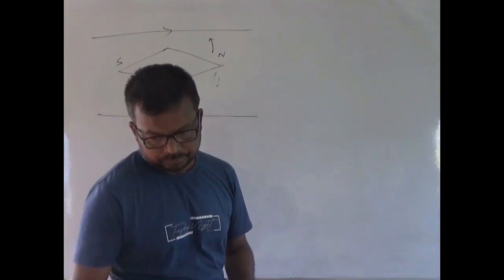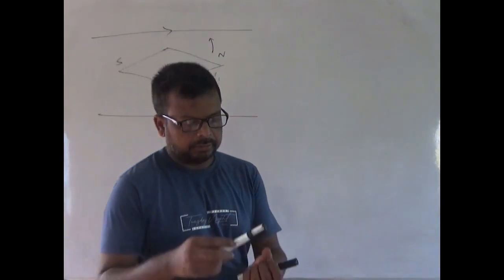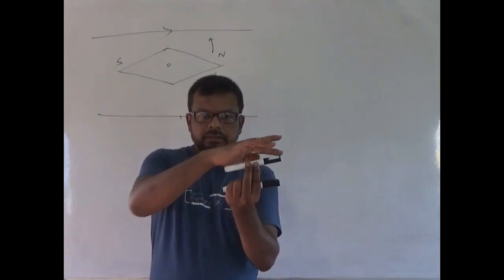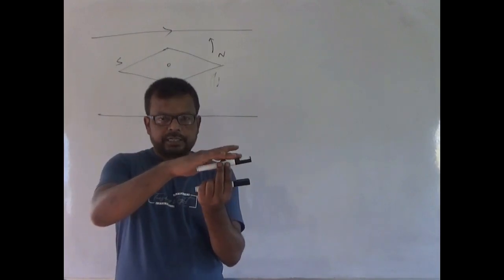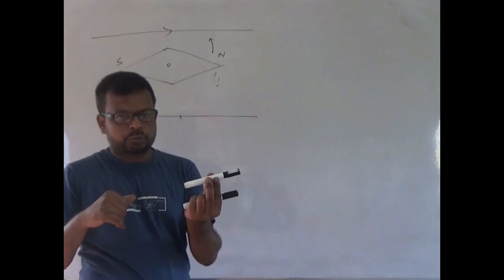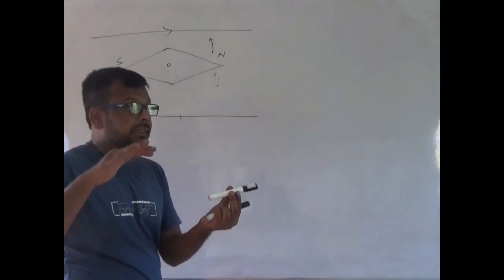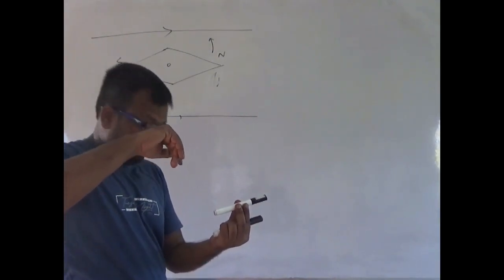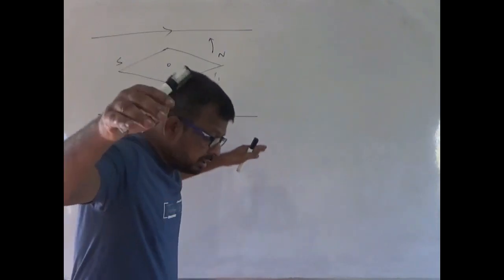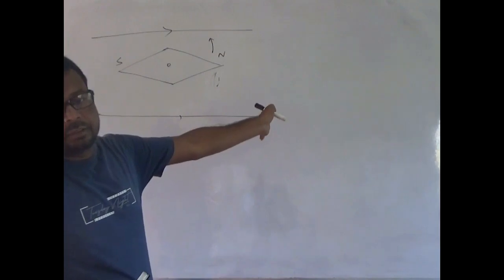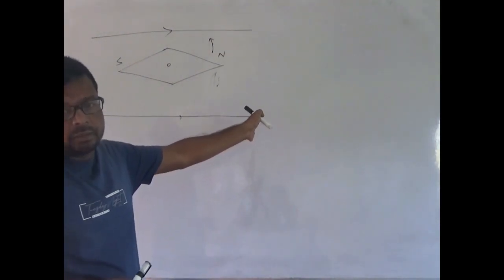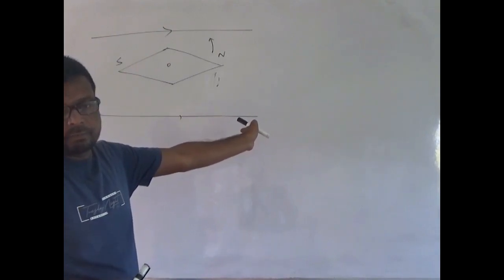See here, this is the magnetic needle, this is the north pole, and this is the current carrying conductor, and current flows in this direction. Now, if I am the swimmer, then I have to swim in this direction and face this way, with my left hand towards this. That means the north pole of the magnetic needle deflects along this direction.